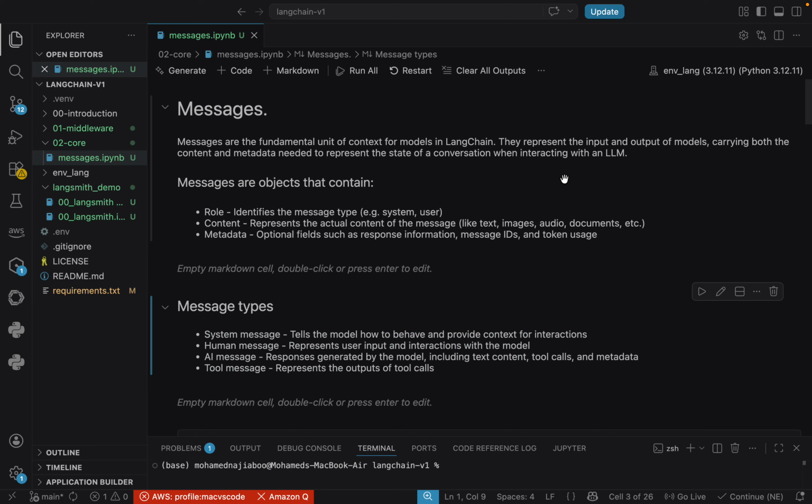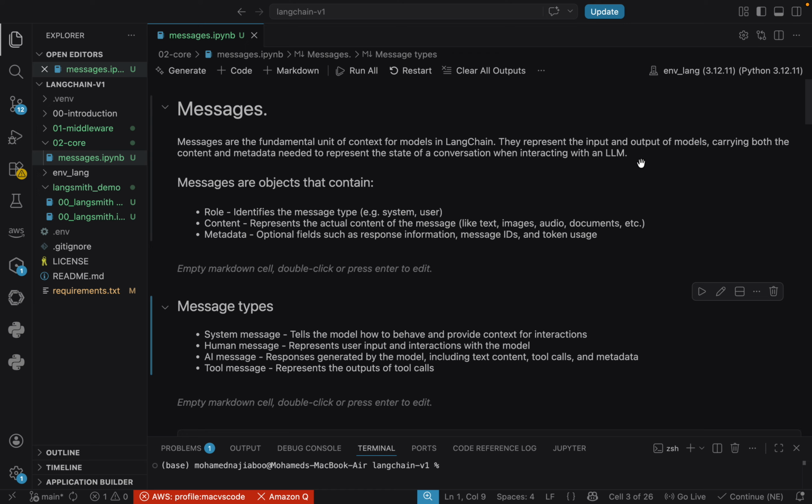So messages are the fundamental unit of context for models in LangChain. They represent the input and output of models, carrying both the content and metadata needed to represent the state of a conversation when interacting with an LLM. This is a definition provided by the LangChain tutorial. But in layman's terms, we can say that messages are a kind of instruction given to the LLM model to perform an action.